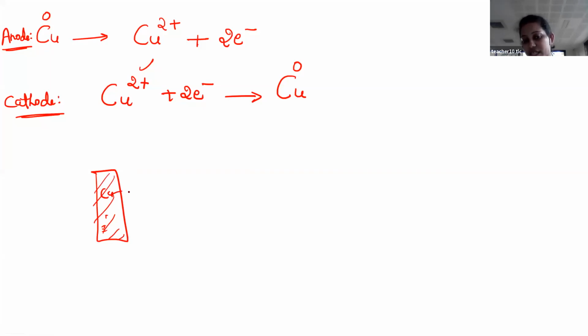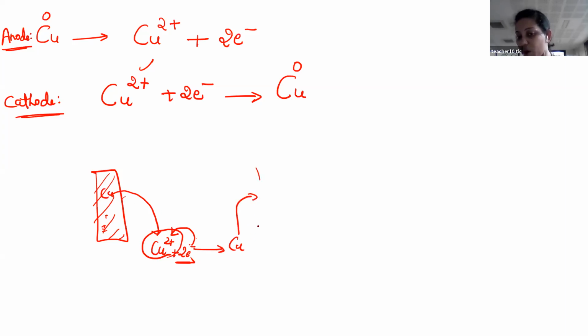So the copper will be transferred to Cu2 plus form, and at the same time 2 electrons are released. Cu2 plus conversion means 2 electrons are automatically released, correct? The Cu2 plus in the electrolyte gains the 2 electrons produced by the anode and gets reduced. That reduced form will deposit on the other electrode. Is this clear?